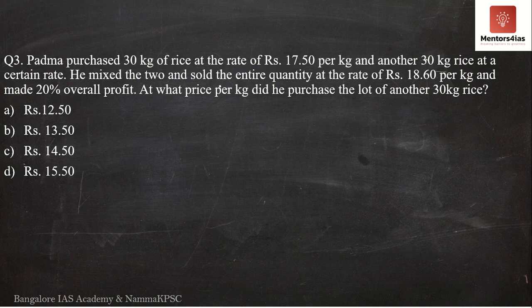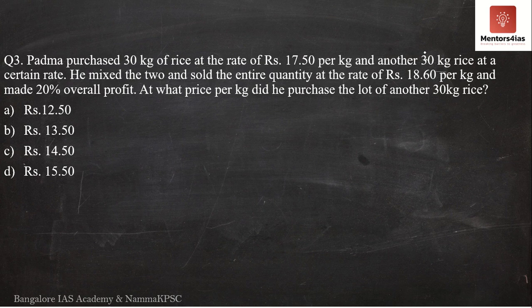But the question further goes on to say that both of them are mixed together and are sold at rupees 18 rupees 60 paise per kg with an overall profit percentage of 20%. Then what was the purchase price, meaning per kg? What was the per kg purchase price of the second variety of rice over here?